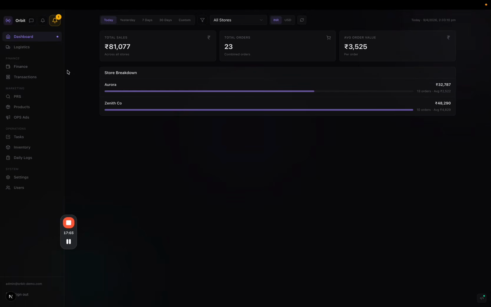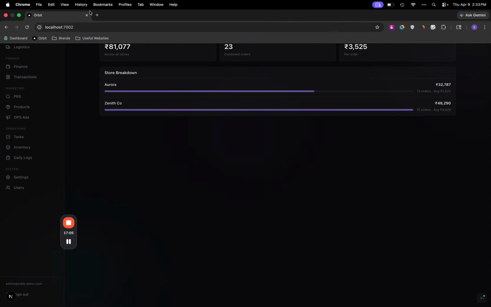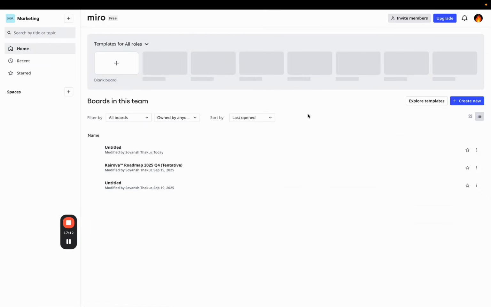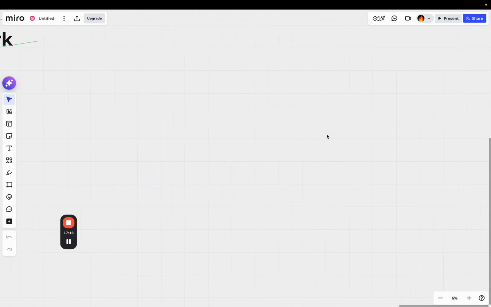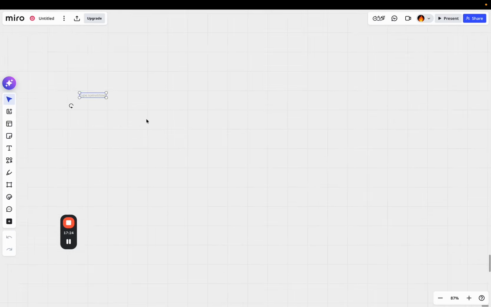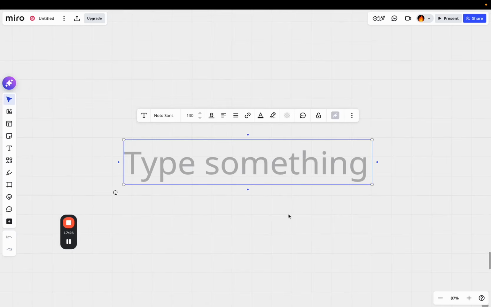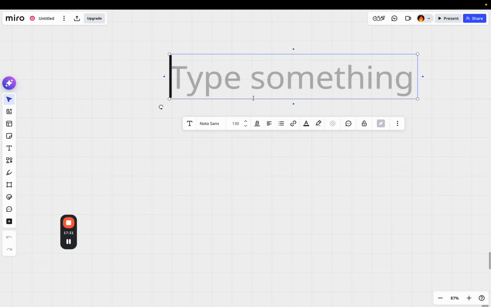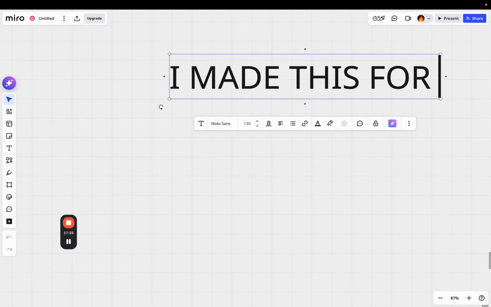So how did I come up with something like this? Let me open up a Miro board to explain this. The way you come up with ideas like this is very simple, but it's not easy. Why do I say that? The reason I say it's simple is because you have to think from the level of the person you're selling it to. The reason this SaaS app might look like a very good idea to you is because I made this for myself.